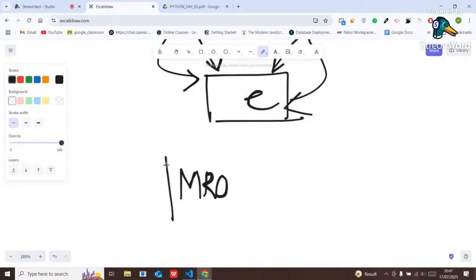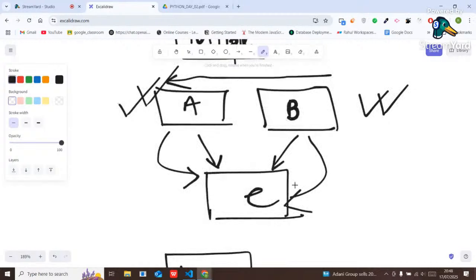Do you know, guys, what is MRO, or have any idea? Guys, here is level 1, okay?